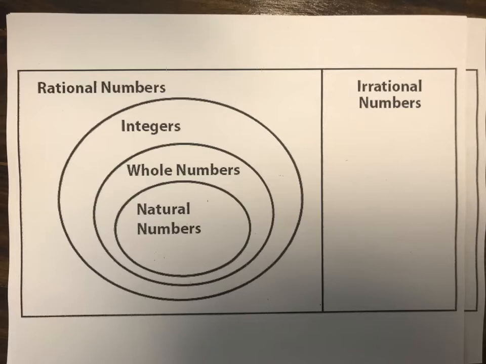Whole numbers and negatives and decimals. Yes, all those things, okay? So I'm going to give you some specific wording that I want you to write down. A rational number is a number that can be expressed as a fraction. Okay, so a number that can be expressed as a fraction.